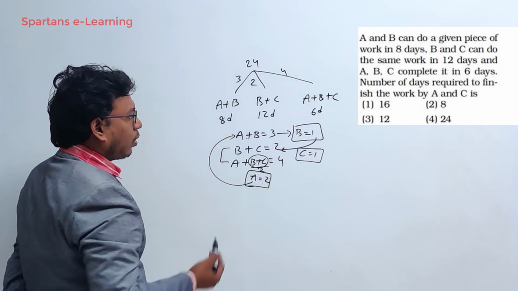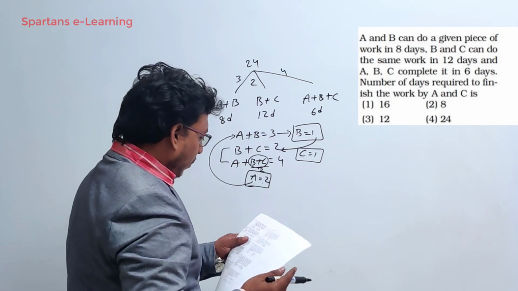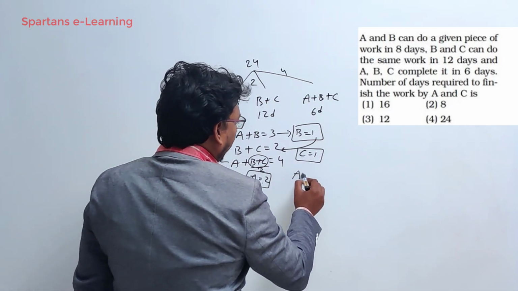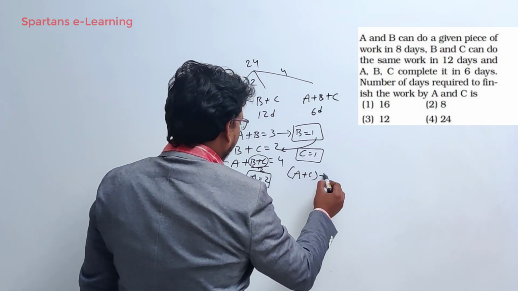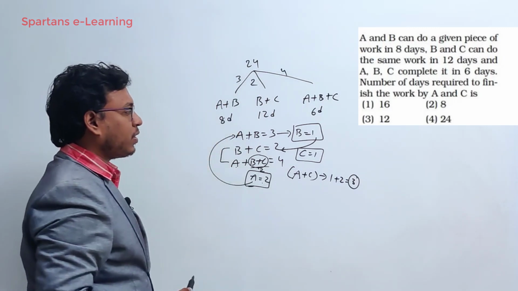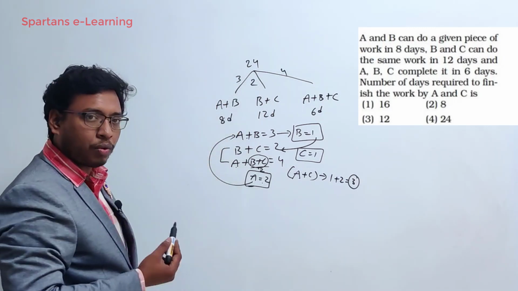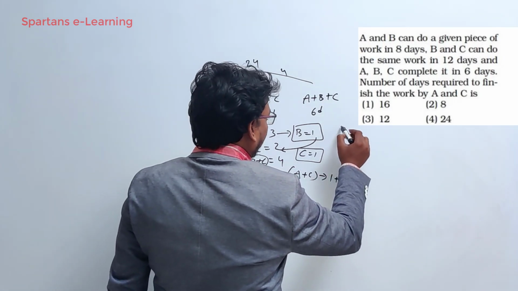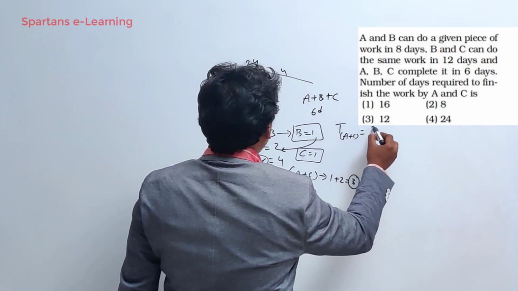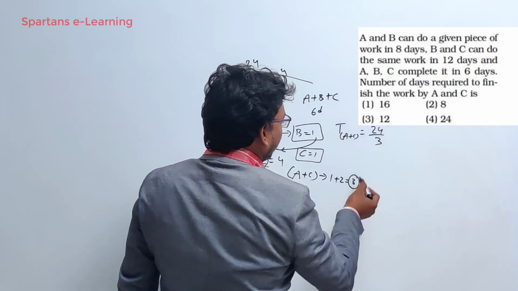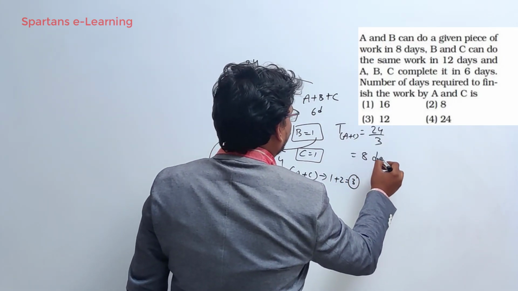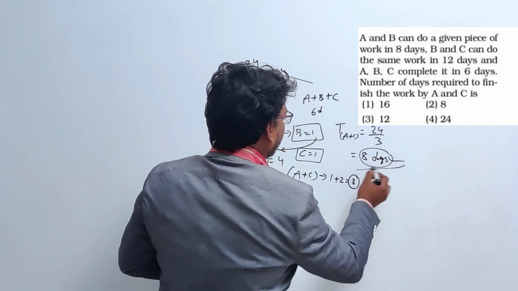So we got the efficiencies. We are asked to find the time taken by A and C together to finish the work. What is the combined efficiency of A and C? It will be 1 plus 2, which is 3. This is the combined efficiency of A plus C. Now what is the total work? 24. So the time taken by A plus C to complete the total work is total work divided by the efficiency of A plus C. This gives you 8 days. That's it. 8 days is your answer.